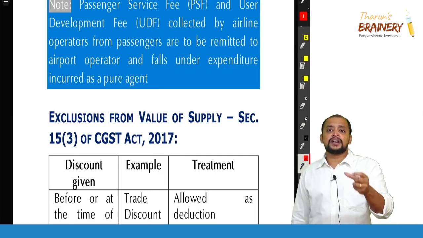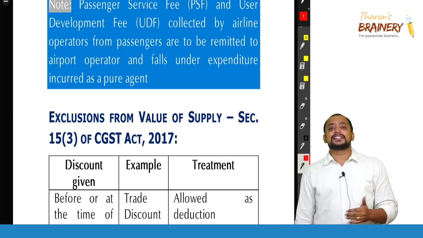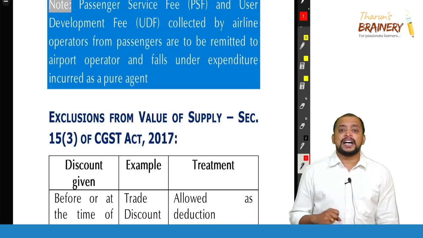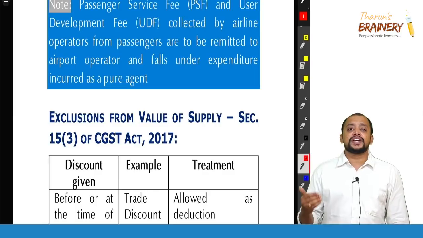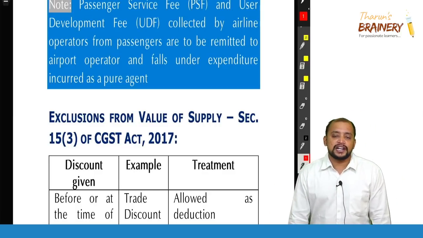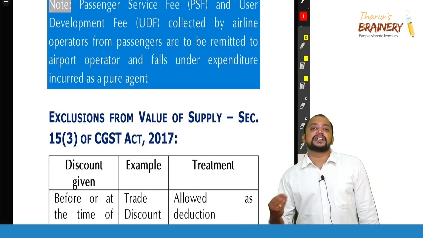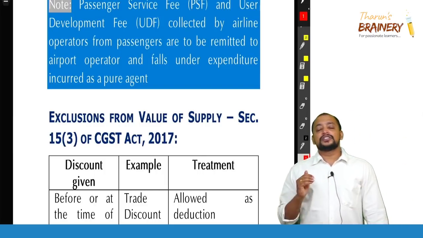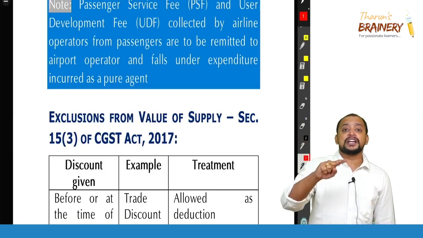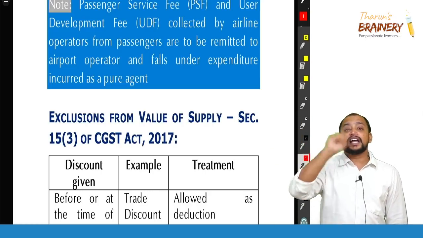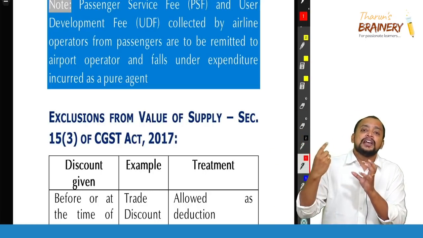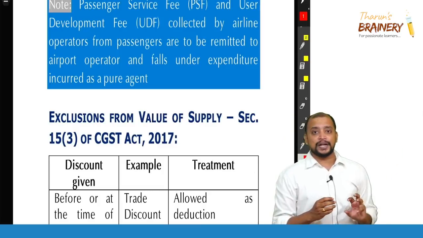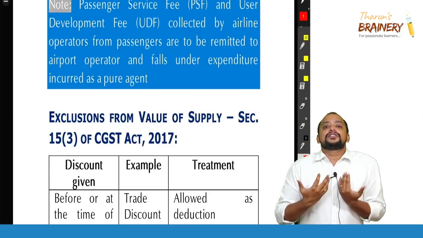Now there is one circular related to this. Airline operators collect from the passenger something called PSF and UDF, passenger service fee and user development fee. For example, when you book a ticket with Indigo Airlines, they collect PSF and UDF from the passenger along with the ticket price, and remit it to the airport operator. These are levies for services provided to the passenger by the airport. But the airport cannot directly collect, so they collect through the airline operator. Whatever money is collected by the airline operator is given to the airport operator. Therefore, to that extent, they are acting as a pure agent.